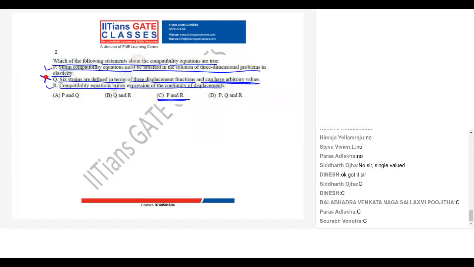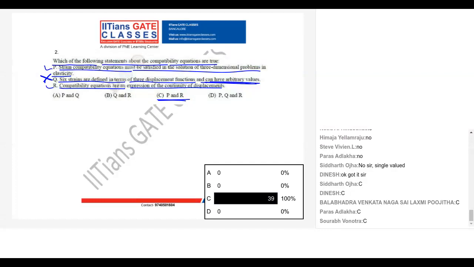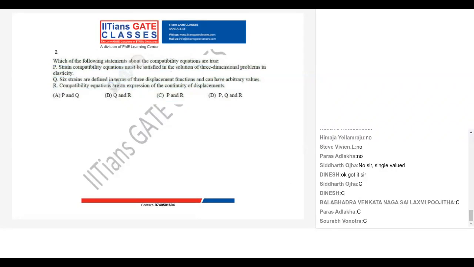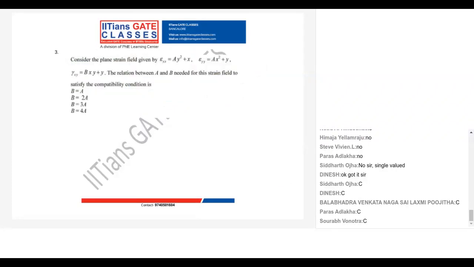So Q cannot be the correct answer. Q is not correct because your displacement has to be single valued. So C is the answer. Let's move next.